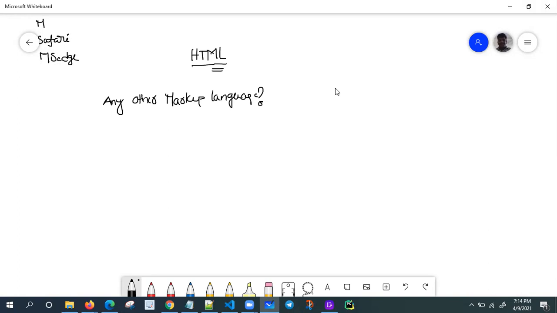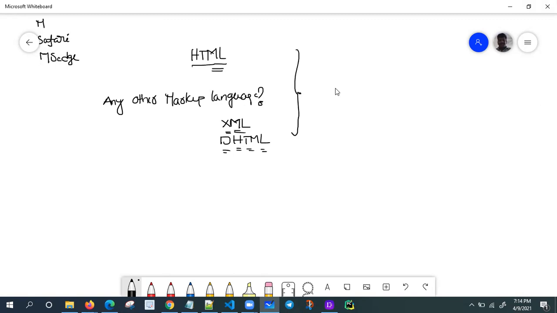Lalita, are there any other markup languages? Have you heard the term XML? XML means Extensible Markup Language. DHTML means Dynamic Hypertext Markup Language.